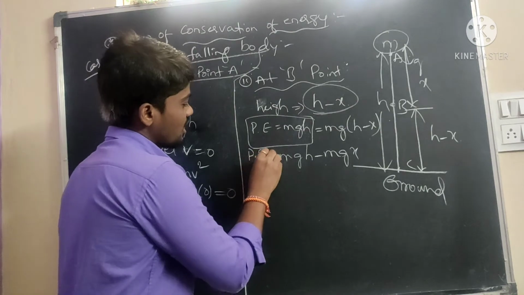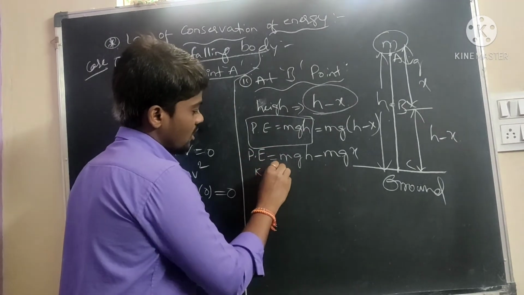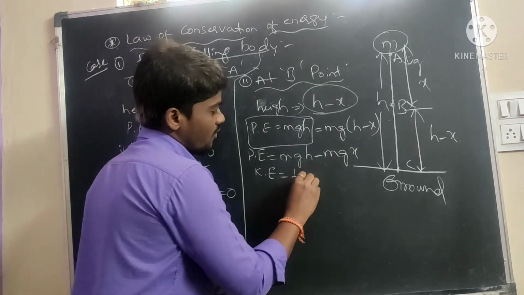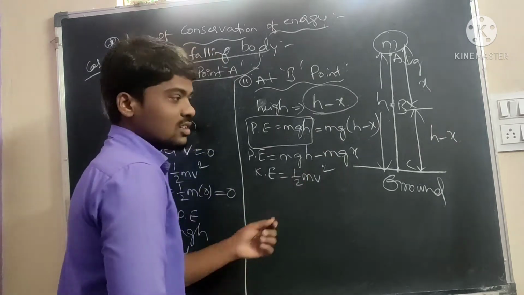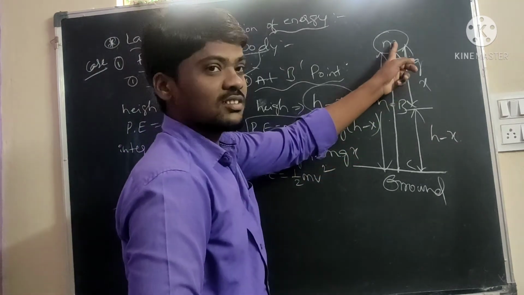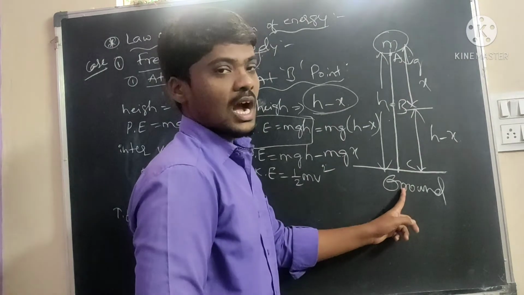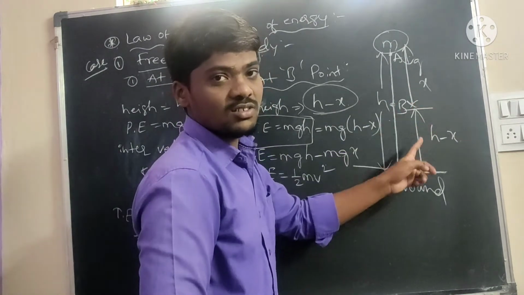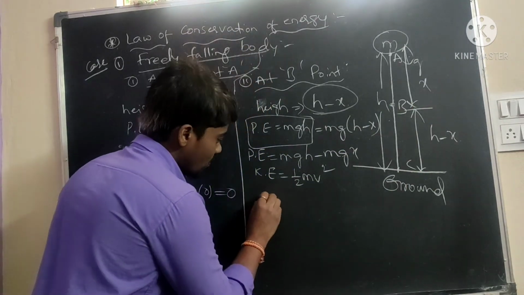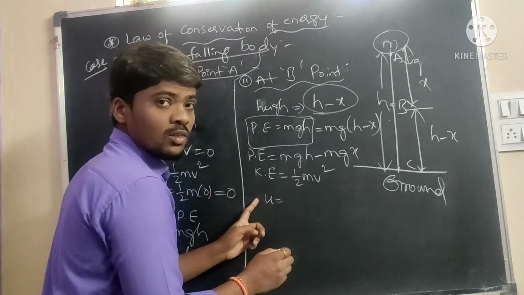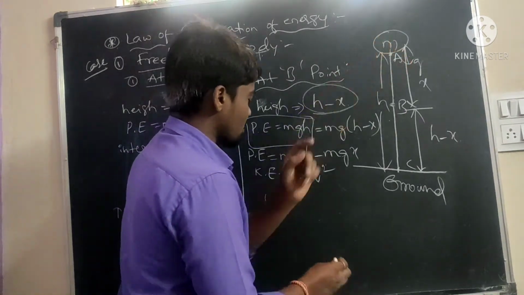We will find out the kinetic energy also. Kinetic energy formula is half m v squared. Here the velocities are different. Initial velocity is 0, final velocity changes, and acceleration and displacement also change. Initial velocity is u, the rest position.